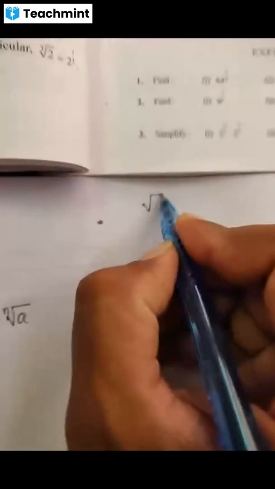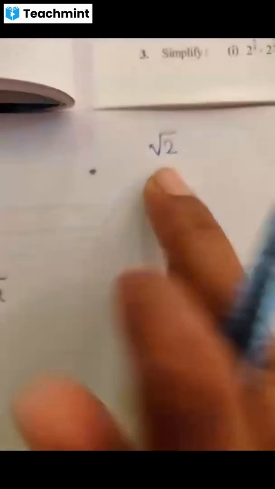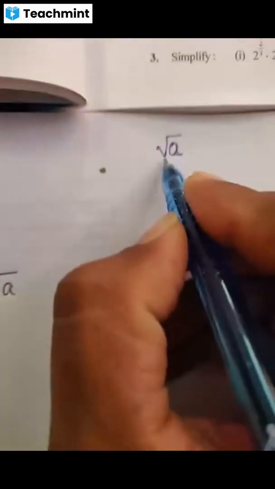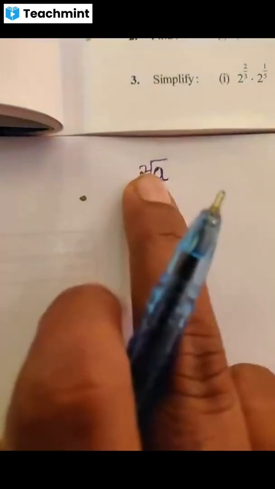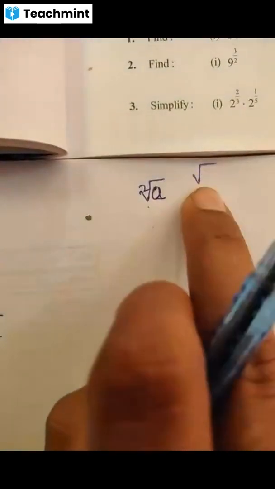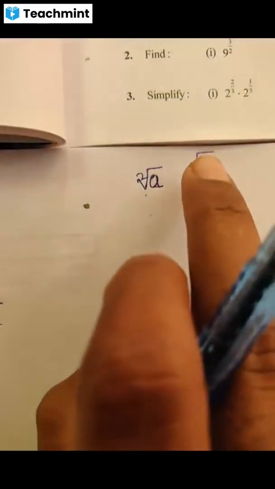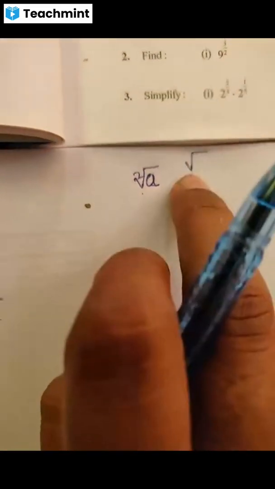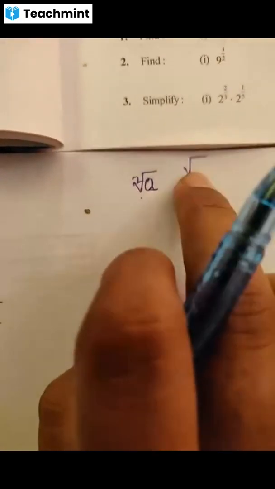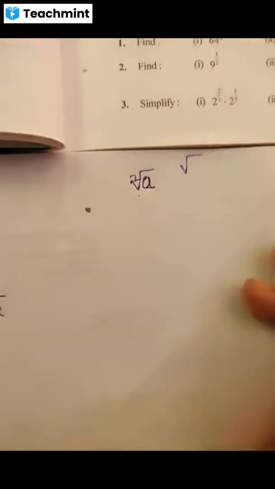So this is the square root. This is a square root, means here it has number 2. If they have not written any number here, means you consider as square root. We always indicate this sign as square root, isn't it? So if the root is like this, means it is a square root.